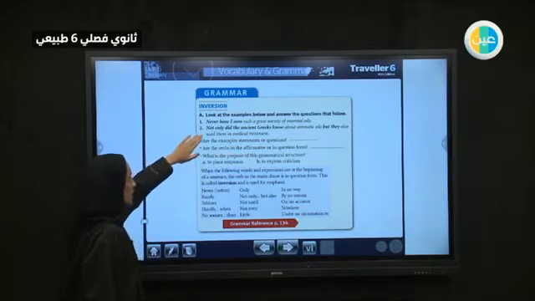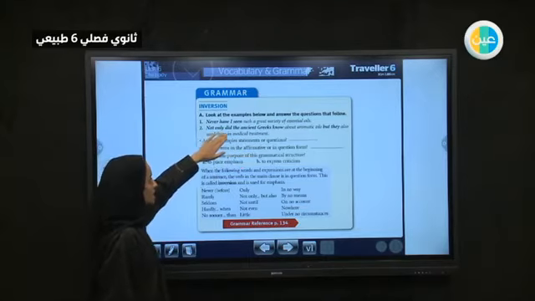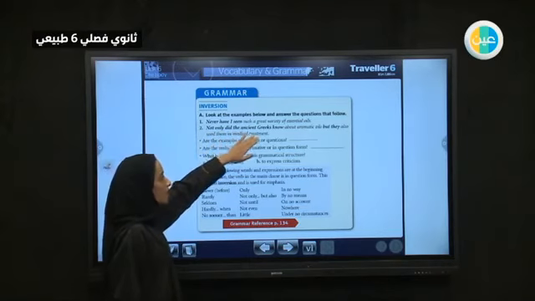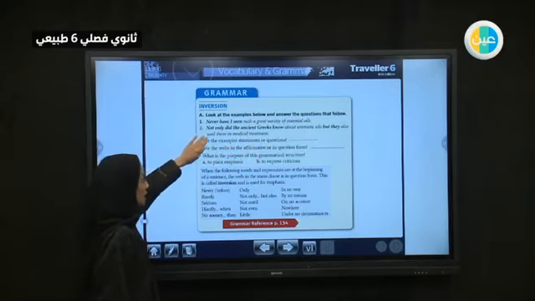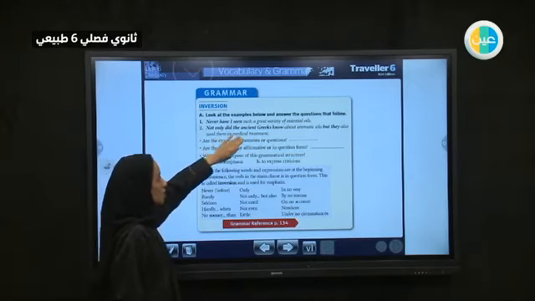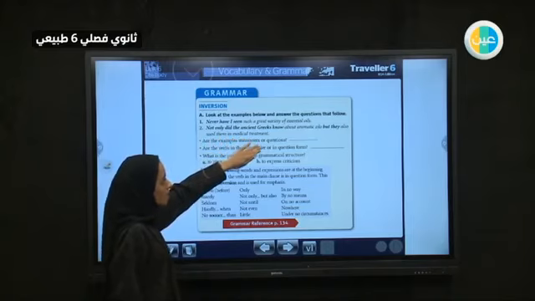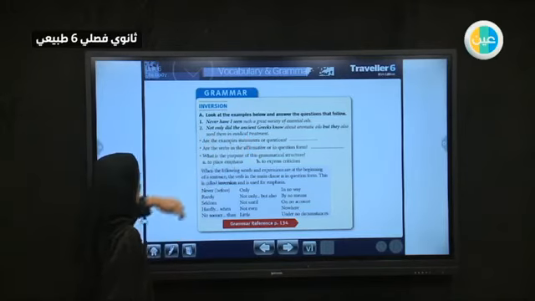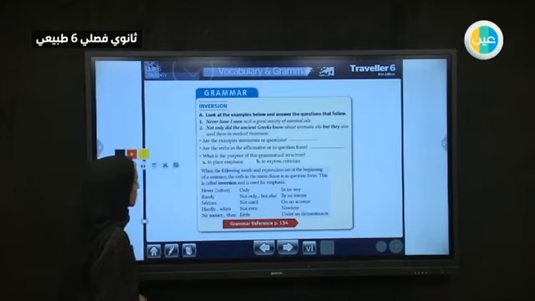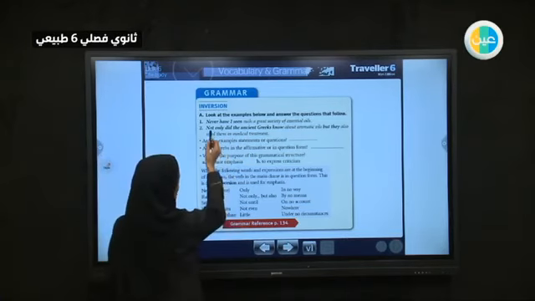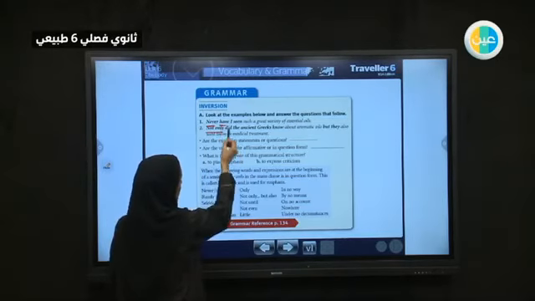Number 1, never have I seen such a great variety of essential oil. Number 2, not only did the ancient Greeks know about aromatic oils, but they do this and that. So let's discuss the idea here. We started once with "never" and the other time with "not only." Then here we're using a verb, and here we have a verb as well.